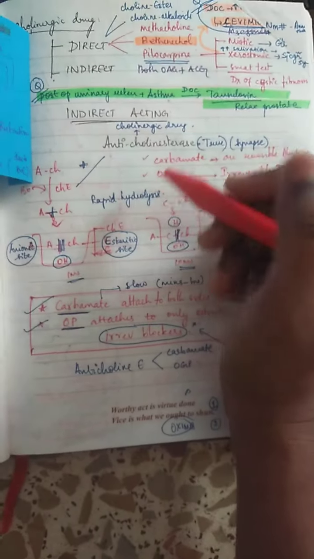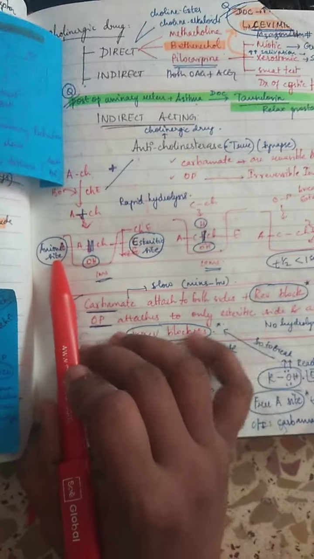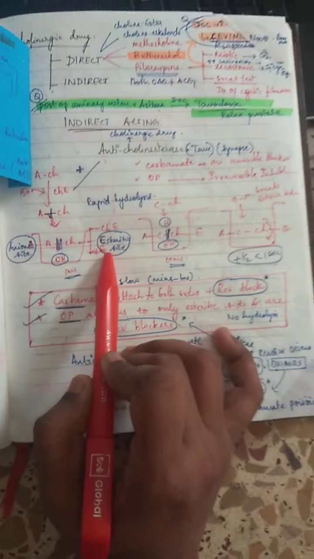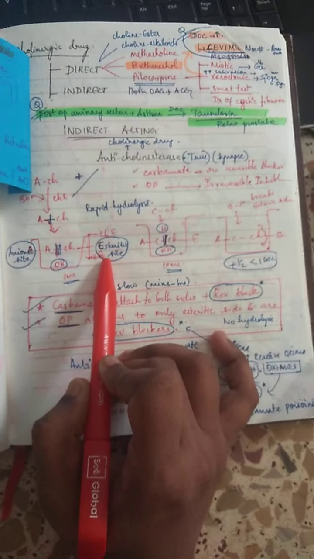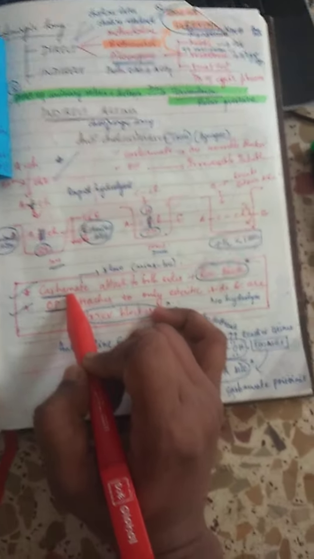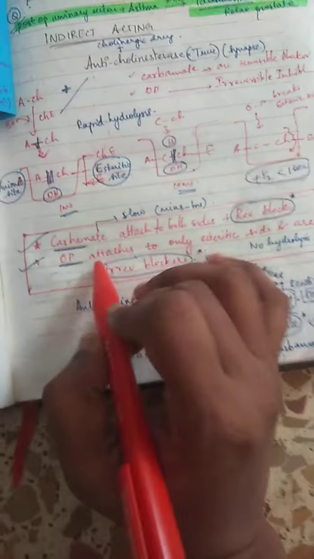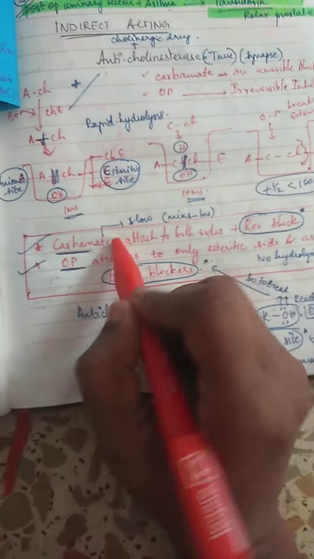The indirect acting. In the indirect acting, as I told you, the acetylcholinesterase will be inhibited. Now, it can be reversible and irreversible. What happens is there's an anionic site and an esteric site. If you block any one, see, carbamates are reversible. Carbamates are what we talk about: neostigmine, pyridostigmine, physostigmine. Irreversible are the organophosphates.